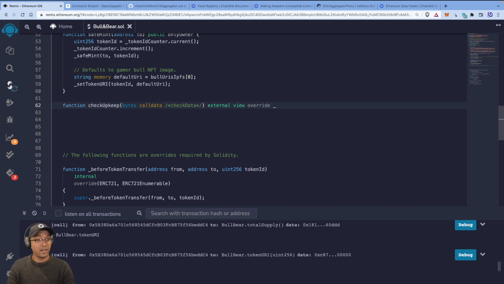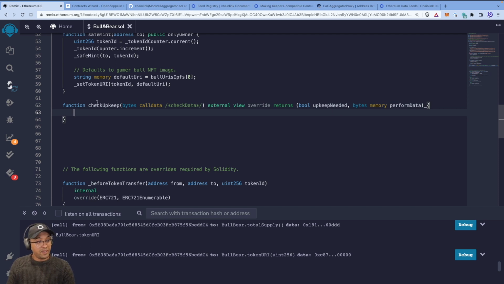And this is an external view function, and it overrides the parent that it's inheriting from, the keepers interface, and it returns a boolean, which is the upkeep needed, and then it returns also bytes, something called perform data, right? And so this is data that, based on your computations, everything that happens in check upkeep is actually done sort of off chain, right? So you can do some pretty heavy lifting here, and it's securely done by the Chainlink network off chain, and then the result of that computation can be sent back. So it's really the performance data of your off chain computation that perform data is meant to be, but we're not going to be using it. So again, let's comment that.